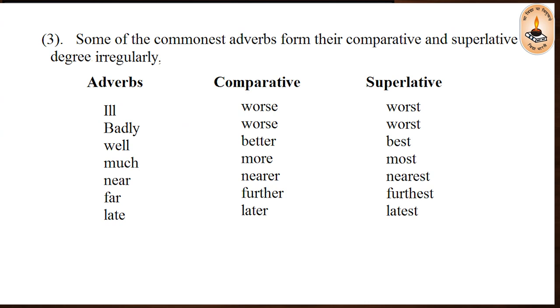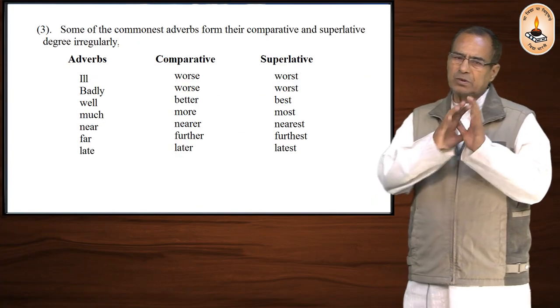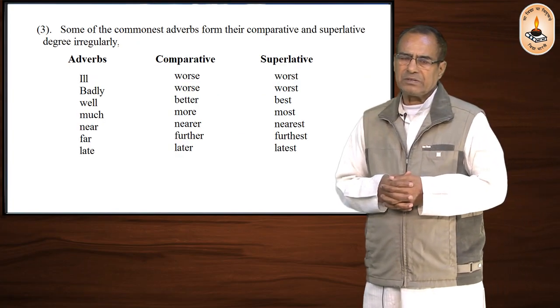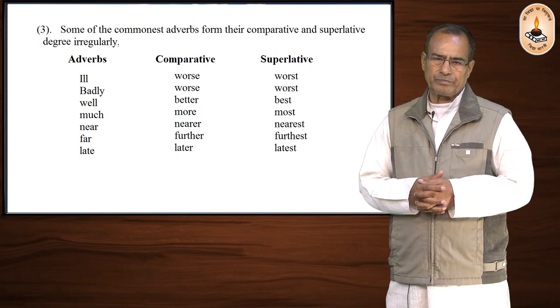Some of the commonest adverbs, the adverbs which are common to us, form their comparative and superlative degrees irregularly, which means no rule applies to them.